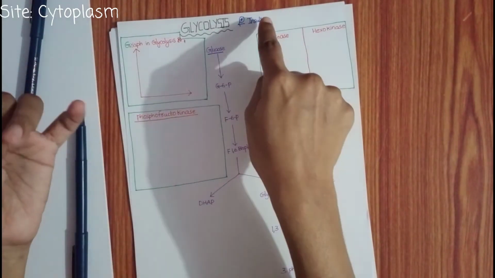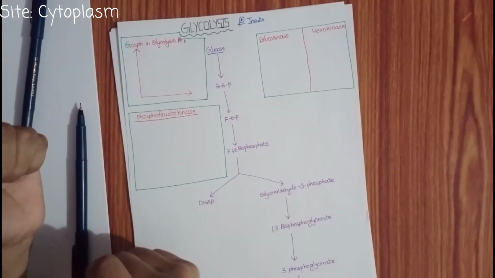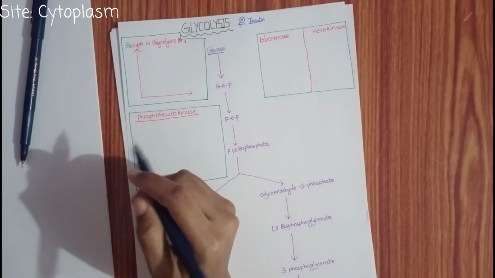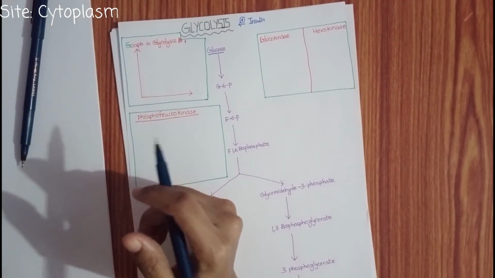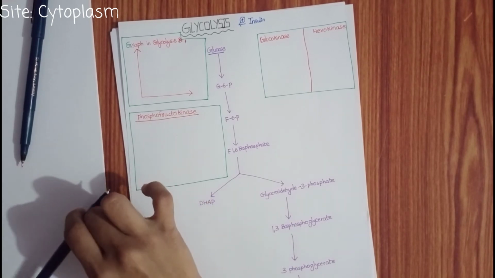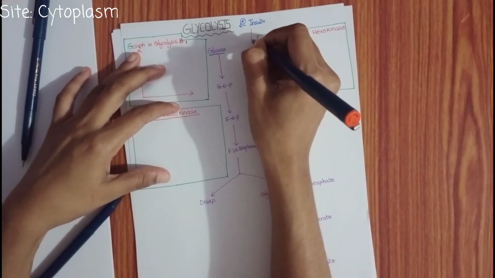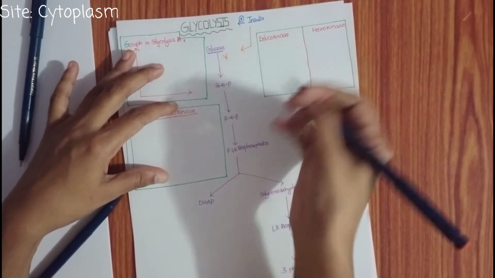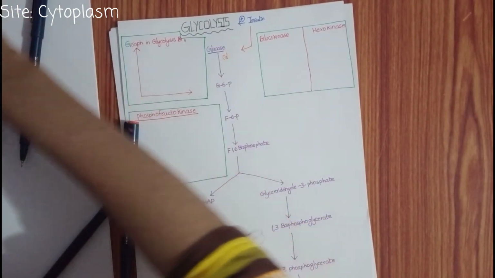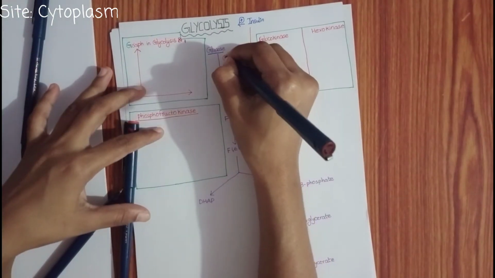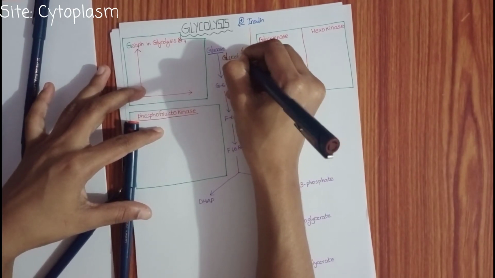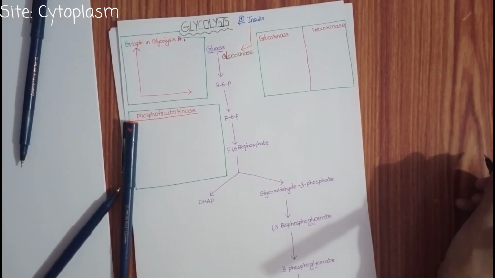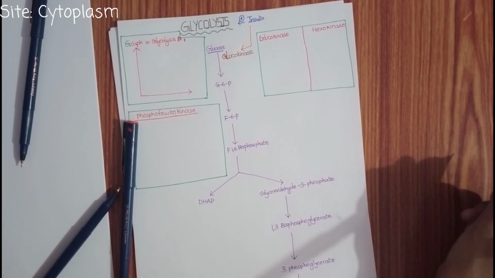First important point is insulin stimulates the glycolysis pathway. How do I tell? Insulin induces the transcription of the glucokinase enzyme when insulin levels are high in our body after eating.